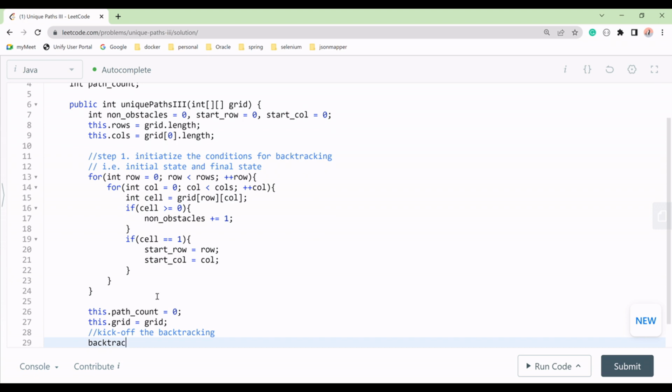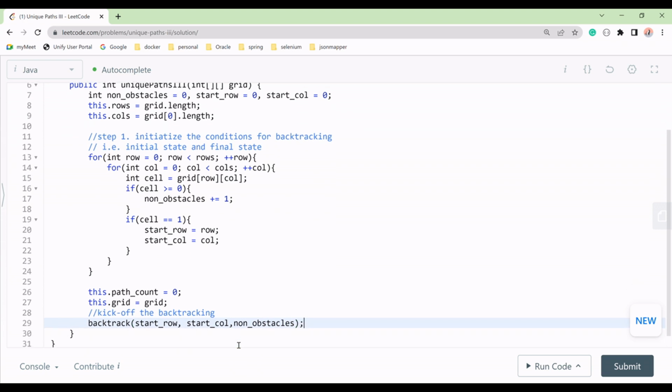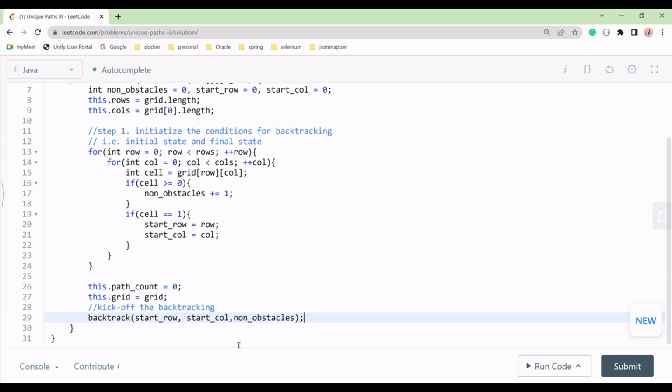We will call backtrack and start from the starting row and then the starting column, and then non-obstacle we also have to pass, because we are doing backtracking. So these three we will pass to backtrack: our start row, column, and non-obstacle.